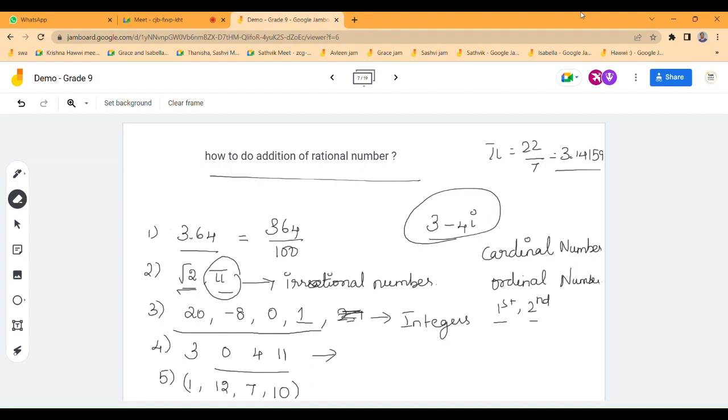So then it is called ordinal numbers. Now you can get it. Yes, ma'am. Now I understand. Very good. Nominal.